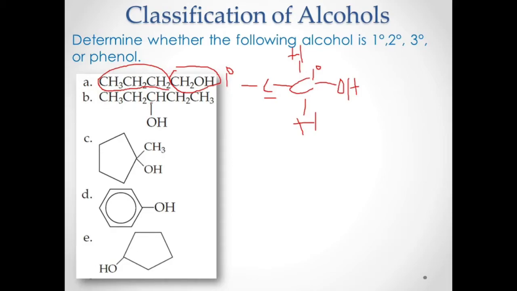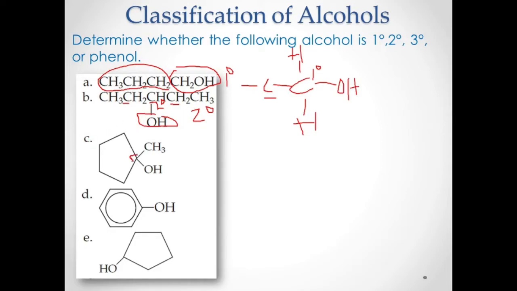How about letter B? You have your carbon here. Is this primary or secondary? This carbon is attached to another C there and another C there, so there are two carbons attached to it. Therefore that carbon is a secondary carbon, and this alcohol is a secondary alcohol. Very good. How about letter C?